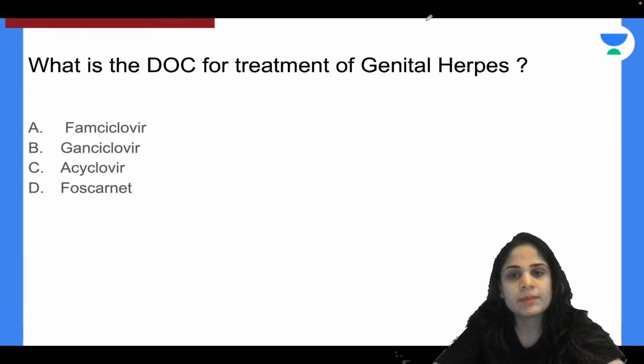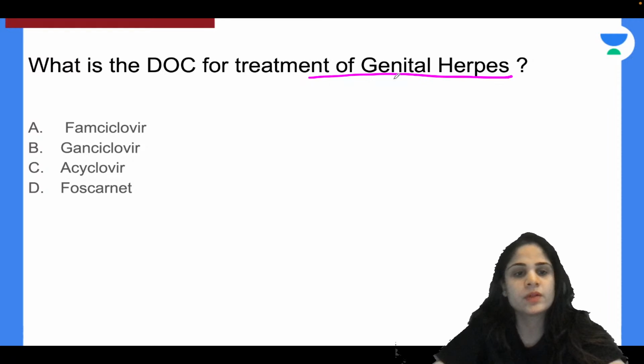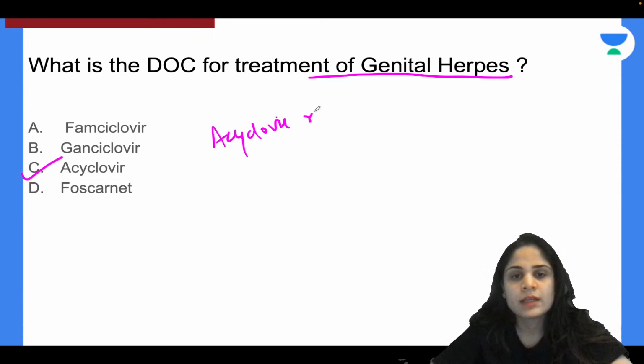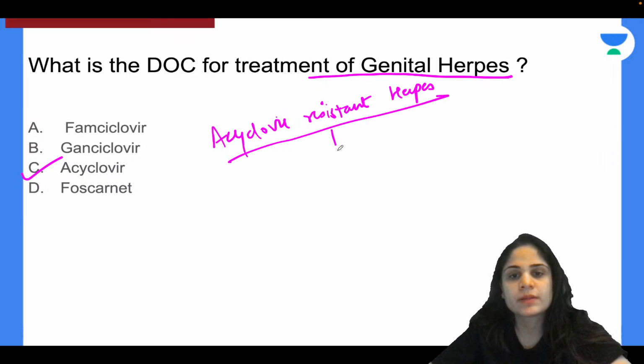So remember, the drug of choice for treatment of any kind of herpes is actually acyclovir. Alright. But now tell me, out of the remaining 3 options, if you have acyclovir resistant herpes, then what will be your treatment? Yes, absolutely correct. For acyclovir resistant herpes, your treatment will be foscarnet.